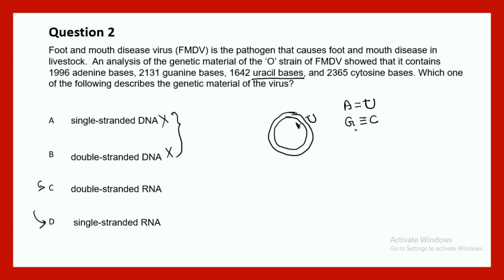So equal amount of G and C, equal amount of A and U should be there. But look at A and uracil, right? Adenine and uracil are not equal in this particular given case. So the only option is it can be a single-stranded RNA, then only this can happen, right? So this question is based on simple idea about adenine, guanine as a nucleotide and the bonding between them.